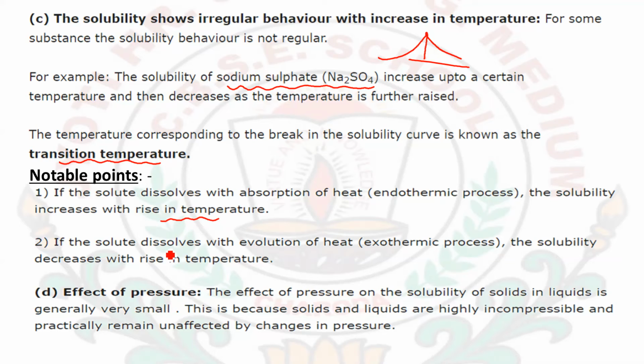If the solute dissolves with evolution of heat, it means that it is an exothermic process. It means that when we are forming a solution and the heat is being evolved, not absorbed, then on increasing the temperature, the solubility will decrease, and on decreasing the temperature, the solubility will increase.